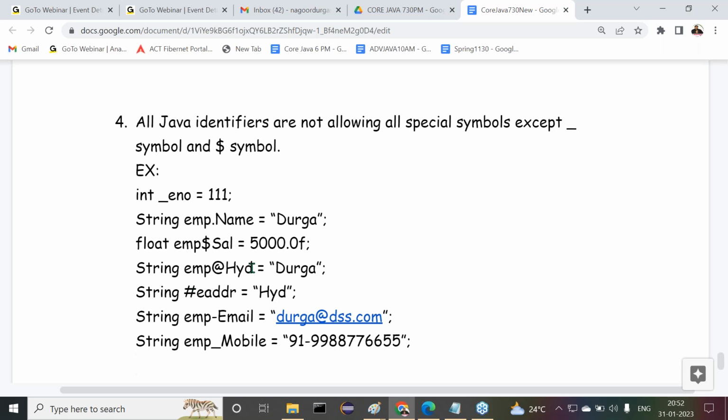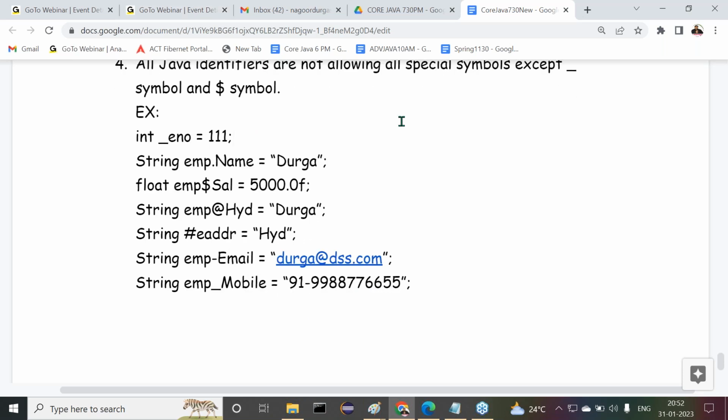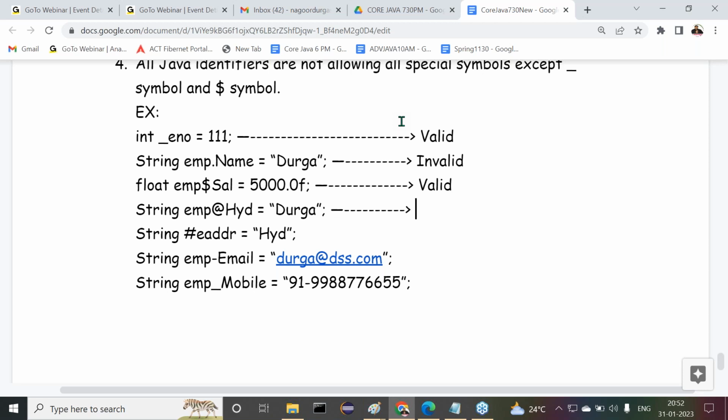Now tell me which things are valid and which things are invalid here. If you observe this point now, tell me. First one, valid or invalid now? Underscore symbol, happily we can use that. Okay, this is valid. Next one, a dot is given in the middle. Is the dot possible or not possible? Not possible here, so this is invalid. Next one, is a dollar symbol possible or not possible? Possible here, so this is valid. Next one, is the at the rate symbol possible or not possible? Not possible. This is invalid.